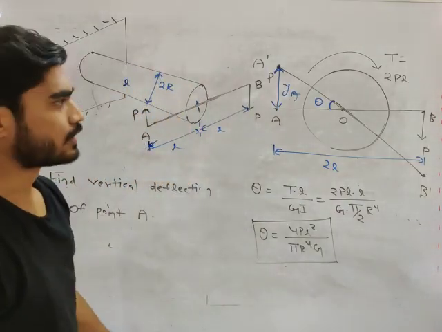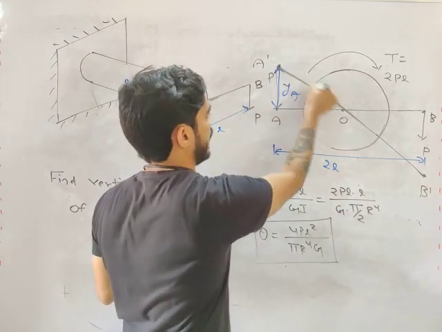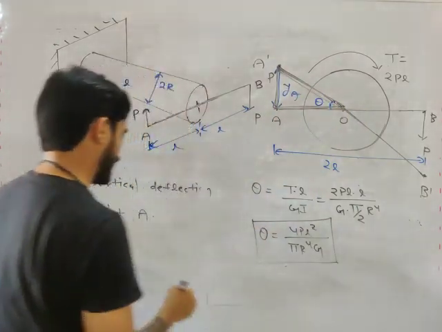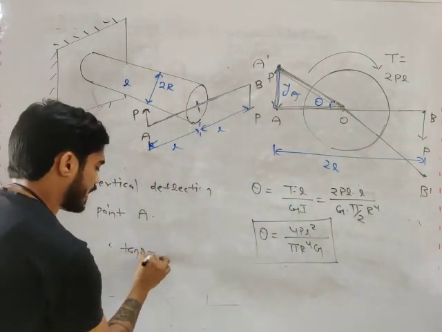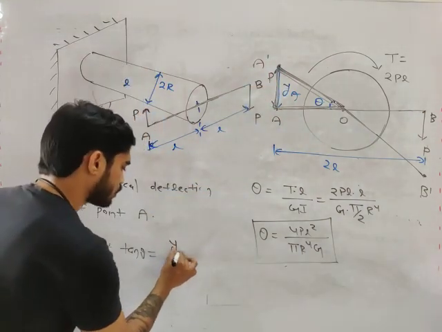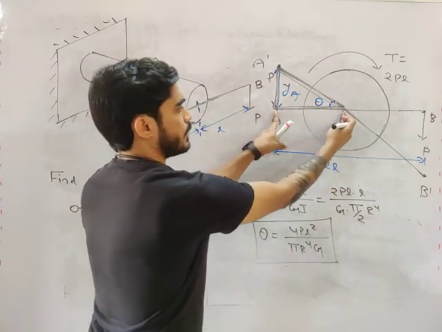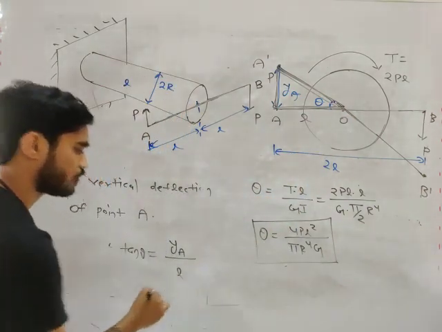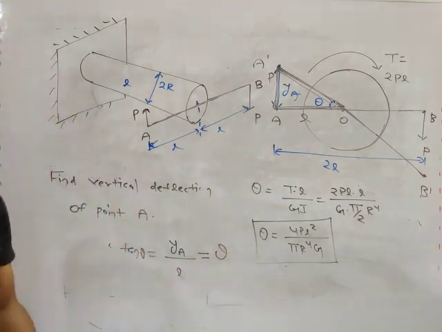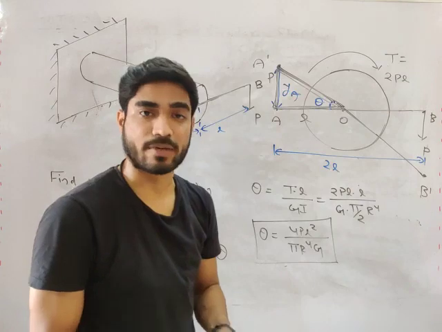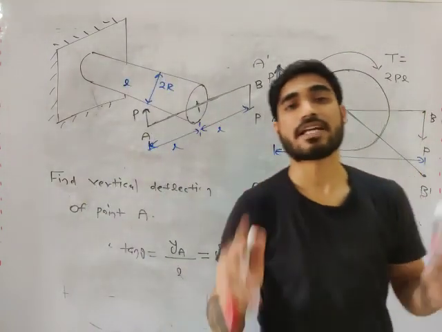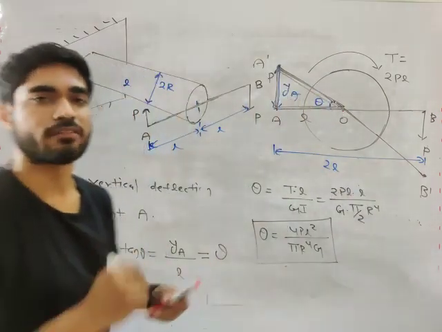This is theta. Now look at this triangle, my friend. In this triangle, I can write it like this. Tan theta will be equal to YA divided by this base, L. And it will be almost equal to theta because theta is very small. What is the assumption in strength of materials? I told you in strength of materials we always assume that deformations are very small. This makes our solution very easy.